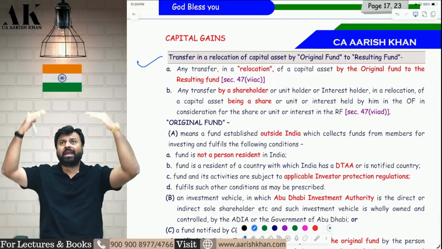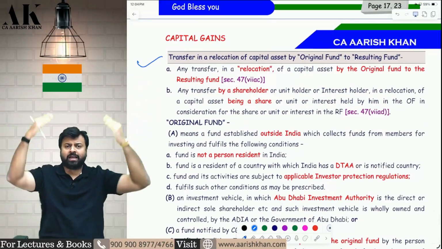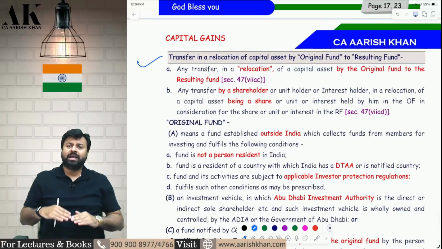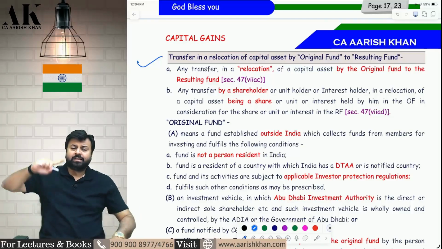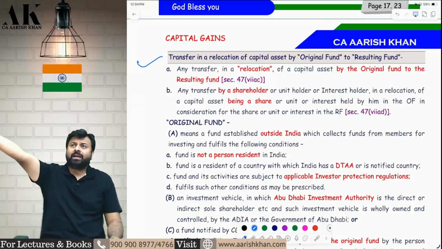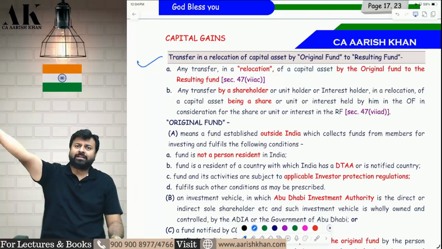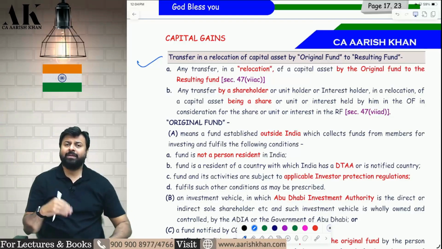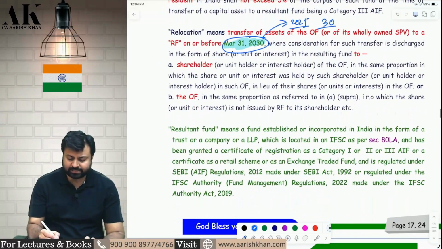In this case, you are bringing an original fund from outside India to India, and you are making that as a resultant fund. That is a fund outside India by the name called as original fund. The law is saying close that fund and bring that fund all assets and bring that fund all unit holders in India and make a resultant fund in India. So there is a change in the definition of resultant fund. Sir, what is a resultant fund?